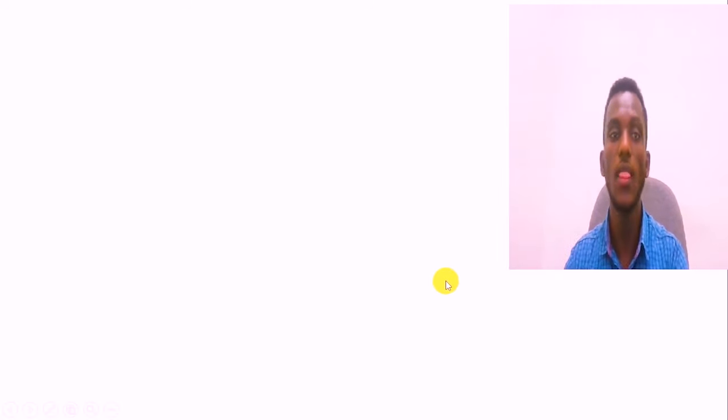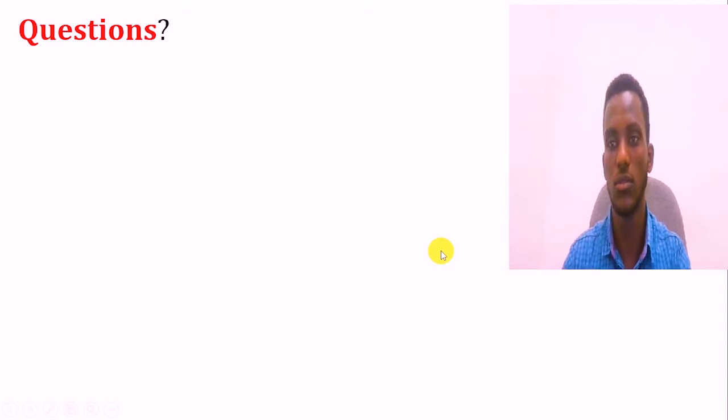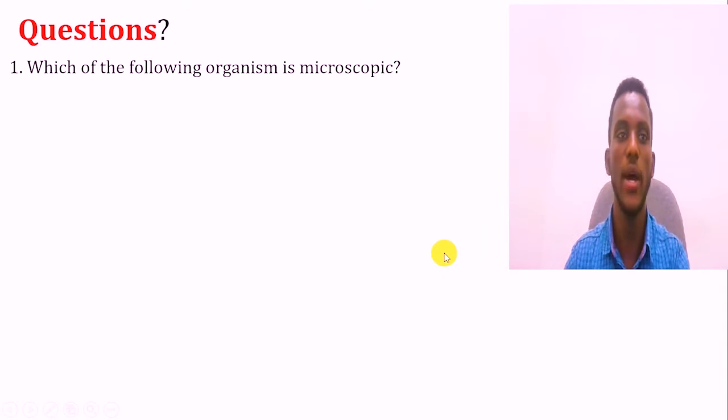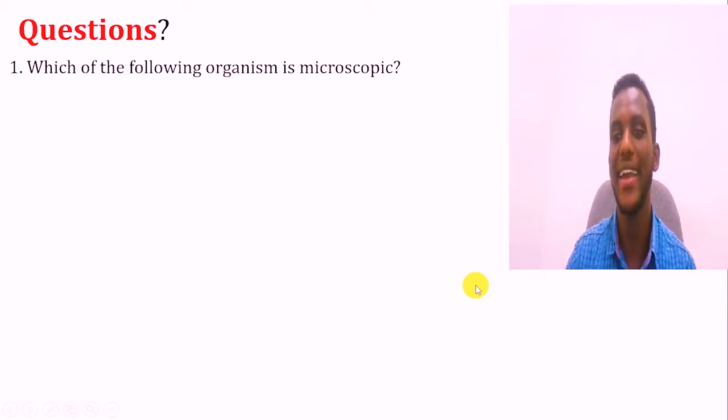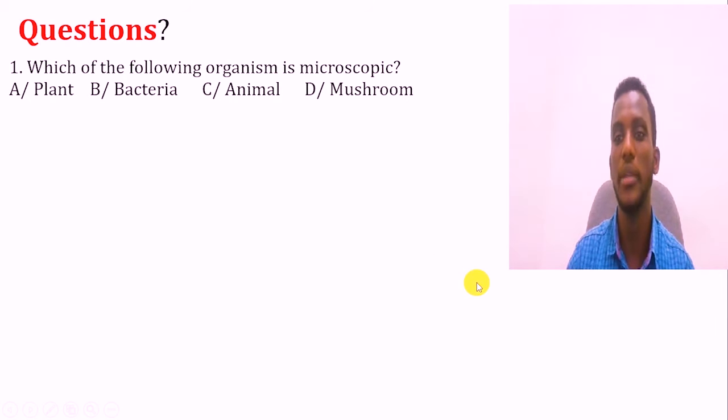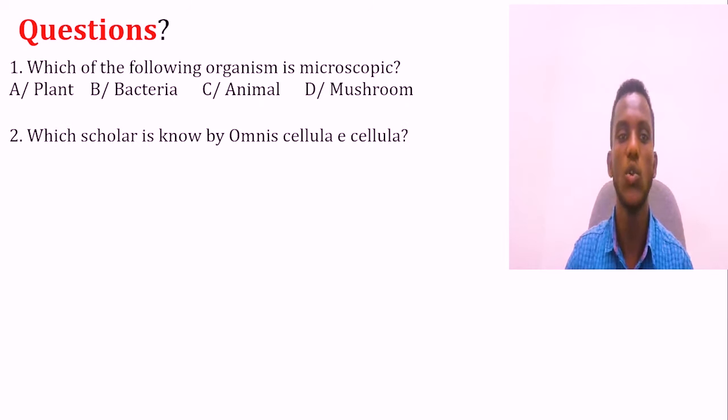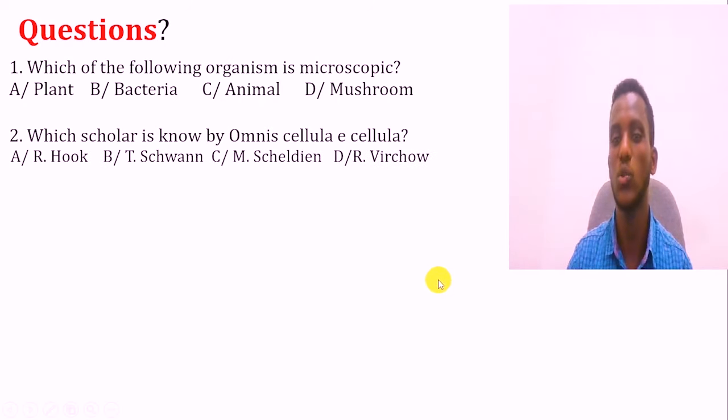Now we will give you some questions to test yourselves, and you can put your answers in the comments. Let's continue to question number 1: Which one of the following organisms is microscopic? A, plant; B, bacteria; C, animal; D, mushroom. Question number 2: Whose scholar is known by the phrase omnis cellula e cellula? A, Robert Hooke; B, Theodor Schwann; C, Matthias Schleiden; D, Rudolf Virchow.